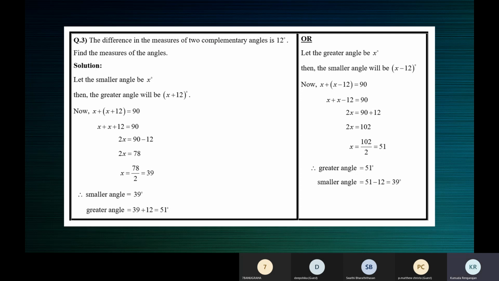Work it 2-3 times, children, you will understand. You need to practice. It's new, right? If you're only listening to me, you'll understand and you'll also forget it. So please practice, work it 2-3 times. When you do that, you're not mugging it. When you keep seeing the same thing again and again, it's registered in your brain.